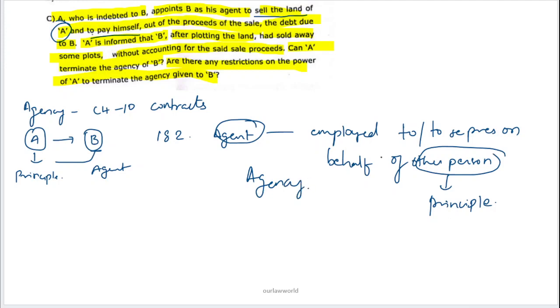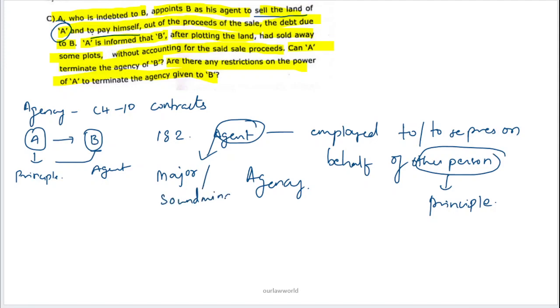So a person is employed on behalf of another person or to represent the other person in various acts and dealings. When all this is done on behalf of the principal, the person doing this is called the agent, and this whole scenario is called agency. An agent can be any person, but he or she should be a major and of sound mind.